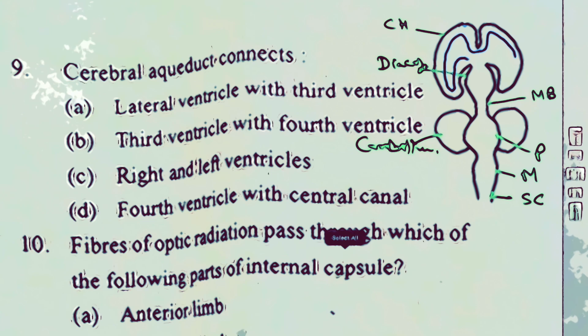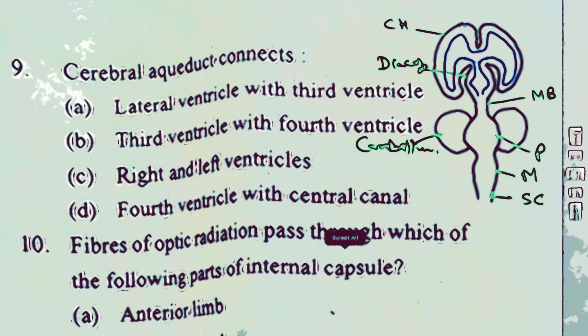These are the lateral ventricles, the two lateral ventricles, and they get connected in between at this point by the interventricular foramen of Monro. Then that communicates to the cavity of the diencephalon, and this cavity of the diencephalon is called the third ventricle.